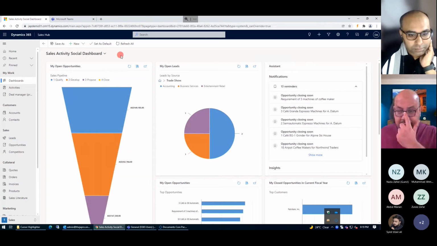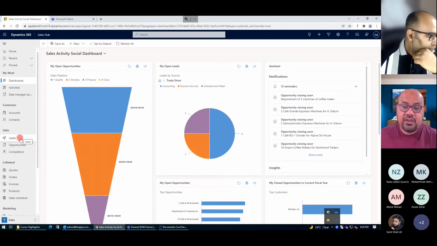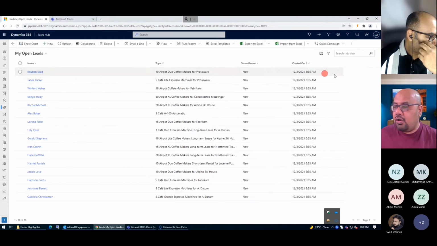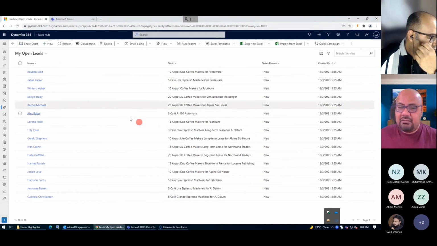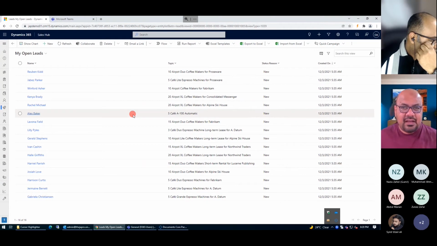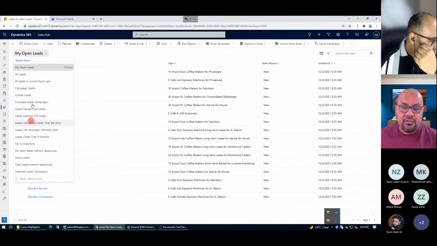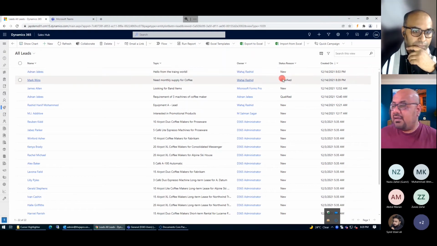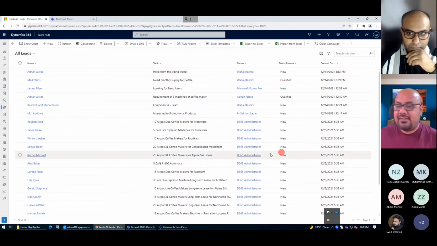Now, what you can do further, there is an option available on the system wherever you are on the system. So let's take an example here on the lead or opportunity. I'm just going to take a lead here. And here you are seeing all of the information in a grid style, or Excel-based grid style, that you are going to get there. And it is formulated under the different views. So all these views are available, and based on them you can see different types of information. So I can see which leads are qualified, which are the new ones, or what the statuses are.